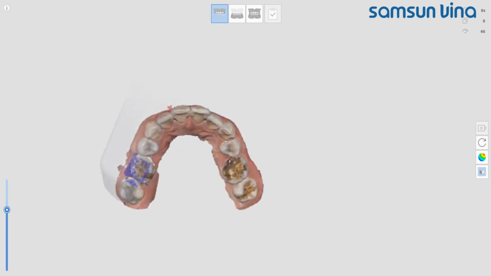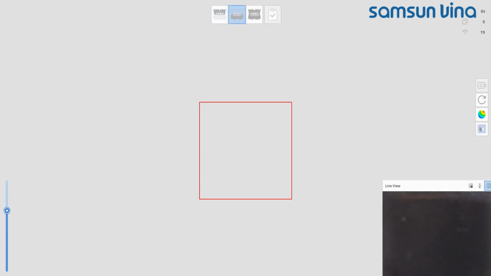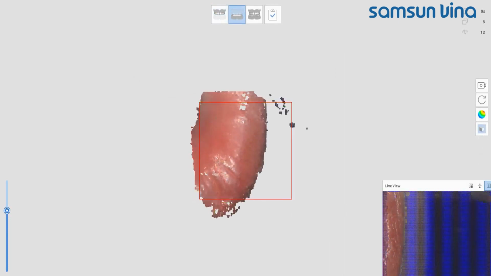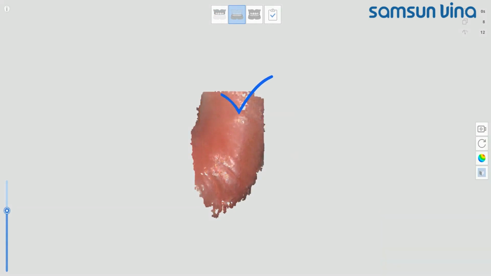In this video, we'll be looking at the mandible scan strategy. We'll explain in detail while looking at the scan data. Place the scanner tip in the area to be scanned and press the scan button. If you press the button outside of the mouth, the scanner may catch unnecessary data. Therefore, please place the tip in the mouth and start the scan.